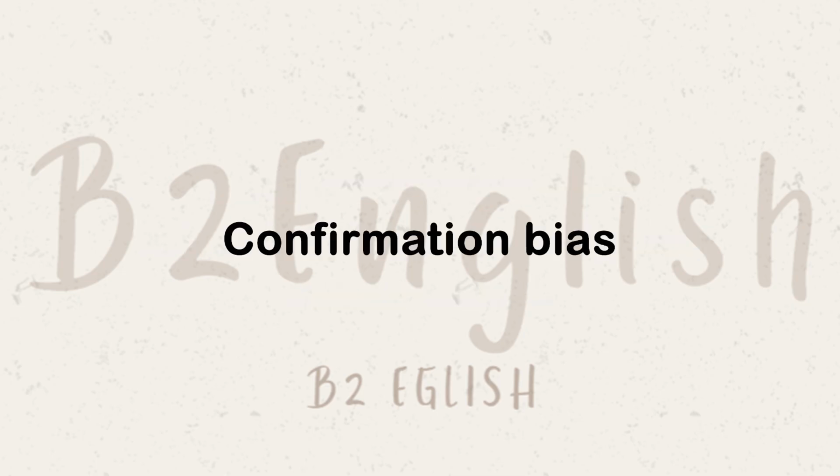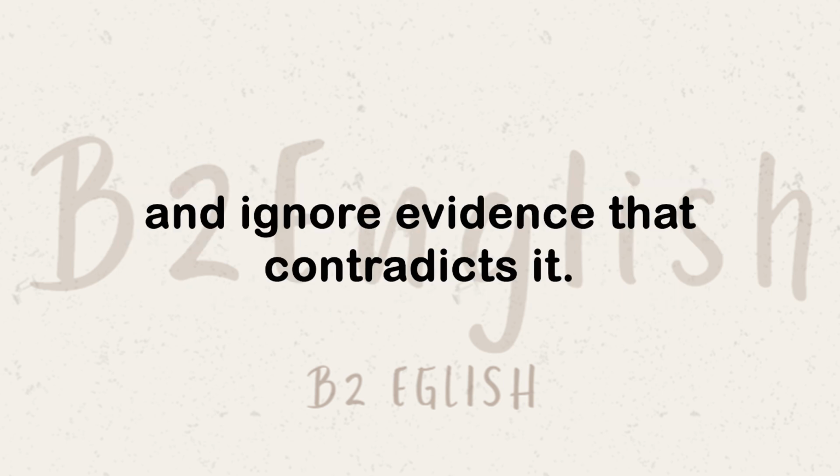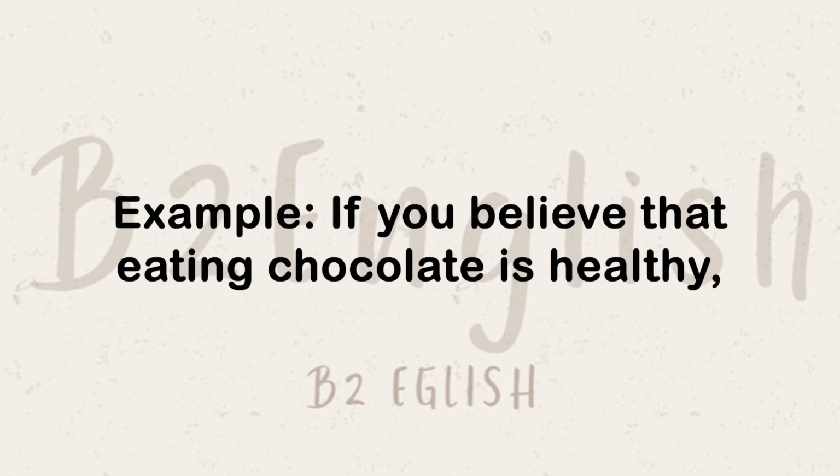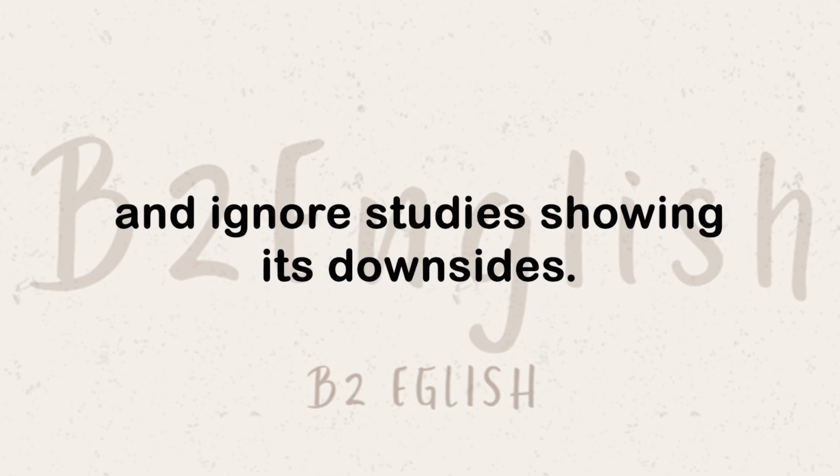First, confirmation bias. What it is: we tend to focus on information that confirms what we already believe and ignore evidence that contradicts it. Example: if you believe that eating chocolate is healthy, you might only read articles that support this idea and ignore studies showing its downsides.